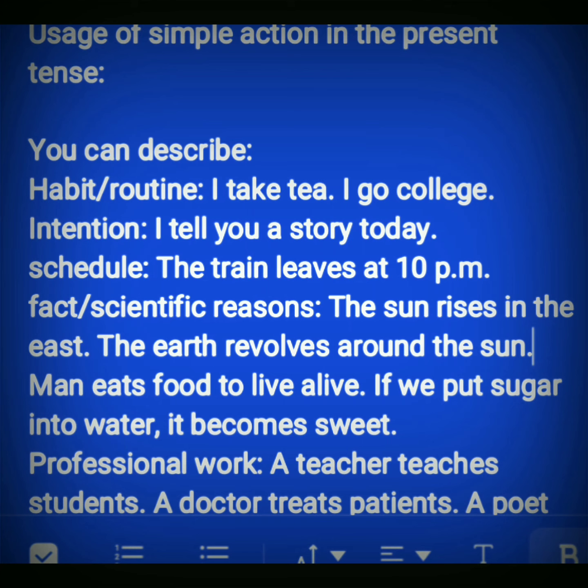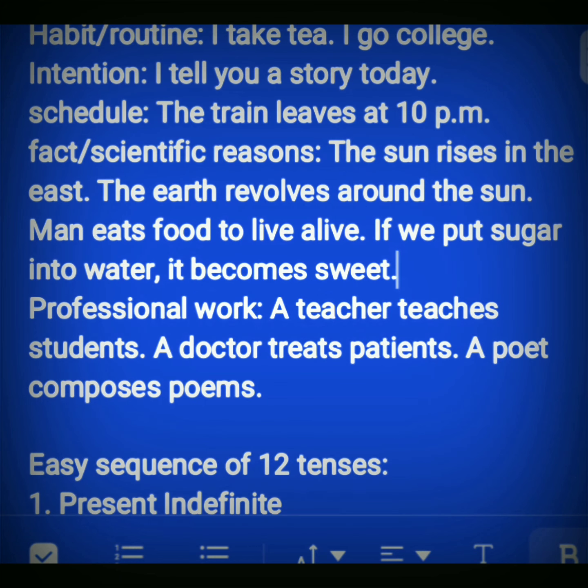Man eats food to stay alive. This is also a fact. If we put sugar into water, it becomes sweet. This is a scientific truth. So that means you can describe these things in the simple action in the present tense. That means simple present tense or present indefinite tense.